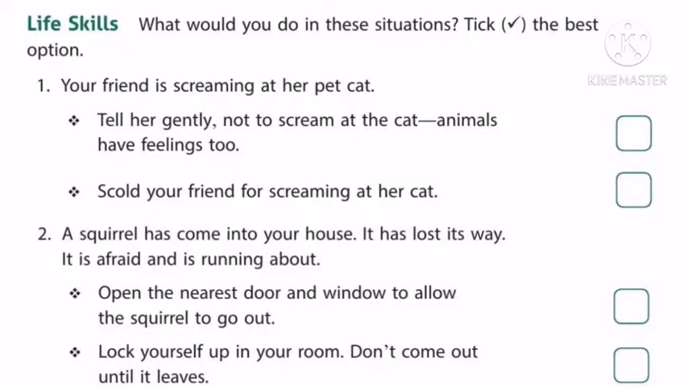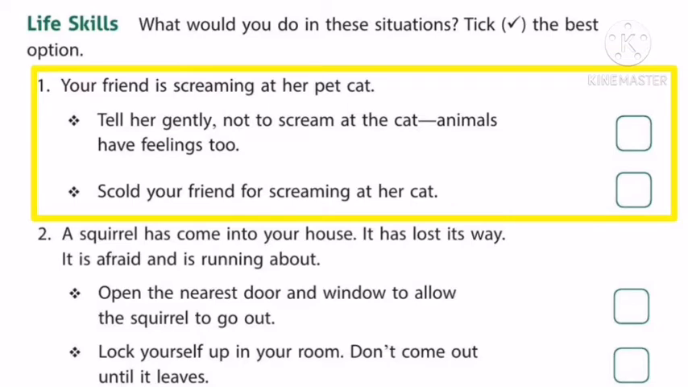See children, life skills. What would you do in these situations? Tick the best option. See the first question. Your friend is screaming at her pet cat. What would you do? Tell her gently not to scream at the cat. Animals have feelings too. Or would you scold your friend for screaming at her cat? What would you do? What do we have to do? Yes, we have to tell her gently not to scream at the cat. Animals have feelings too.